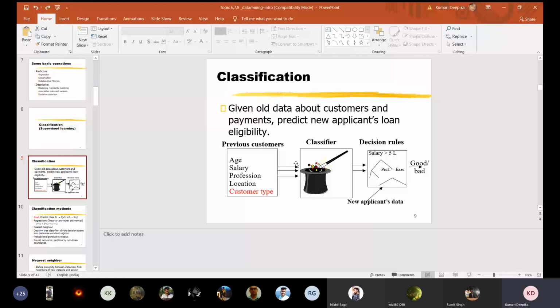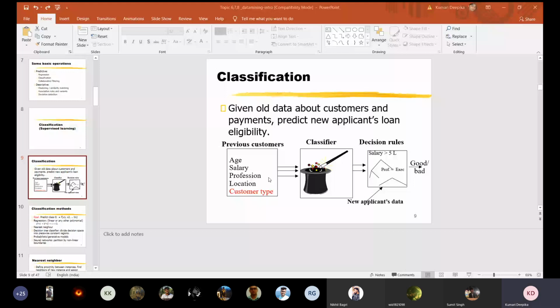So classification, suppose: giving the old data about the customer and the payment, and predicting the new applicant's loan eligibility.